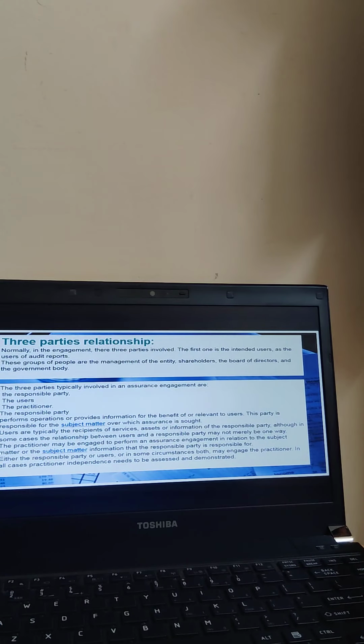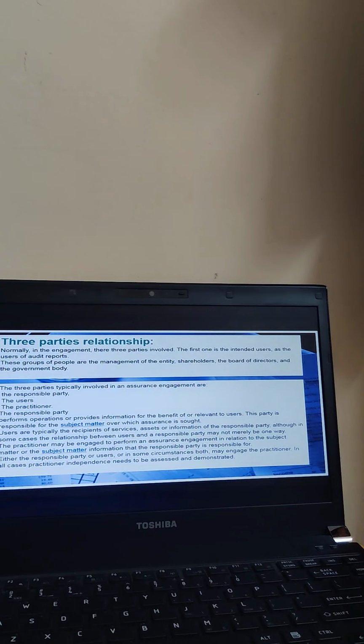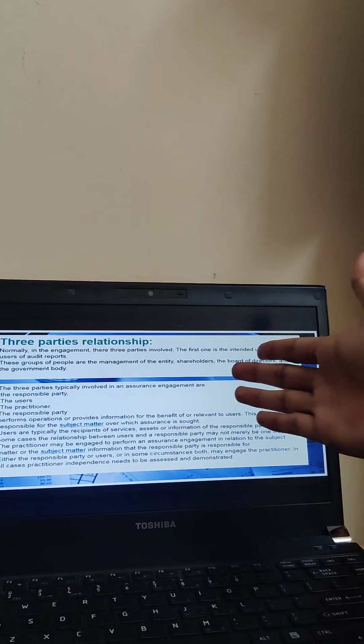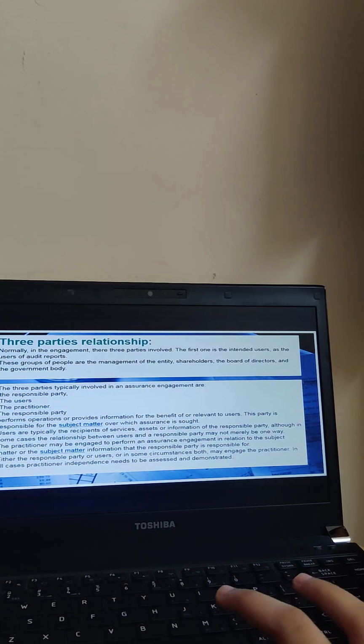It depends on the company as to whom they want the users to be. It could be one party, it could be two party, or it could be one way communication or anything as such. Now users are basically those people who will be using the information. Whatever information is given, as I told you all, it could be the shareholders or anyone. Now next you have the practitioner.